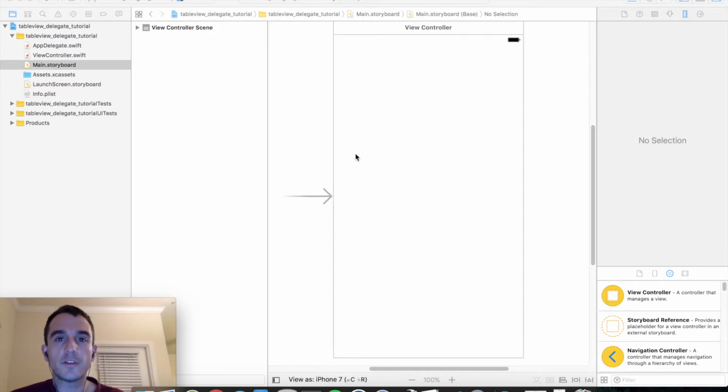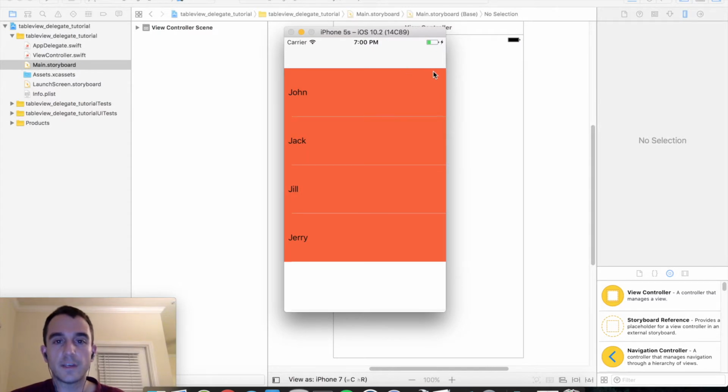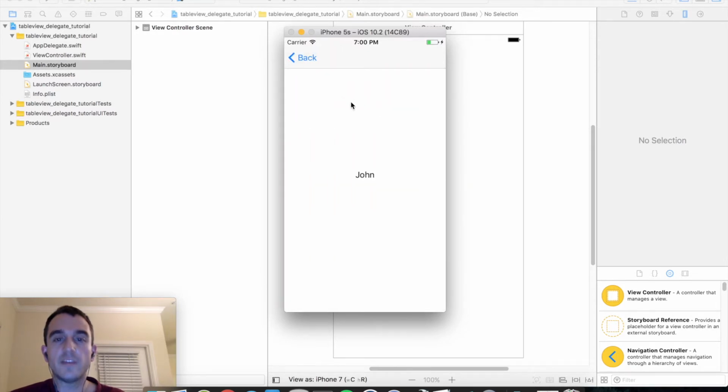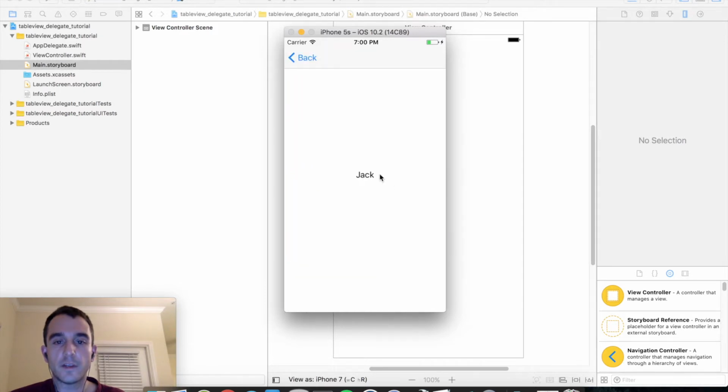Today we're going to be continuing our iOS tutorial series covering UITableViewDelegate and how to pass data between view controllers. So let's go ahead and take a look at what we're going to build today. In my simulator here, I have a little application with a table view, some data in there, and each cell responds to a user tap, and then we'll take you to a DetailViewController. So we can click the second one and see the name for that cell, and so on and so forth.